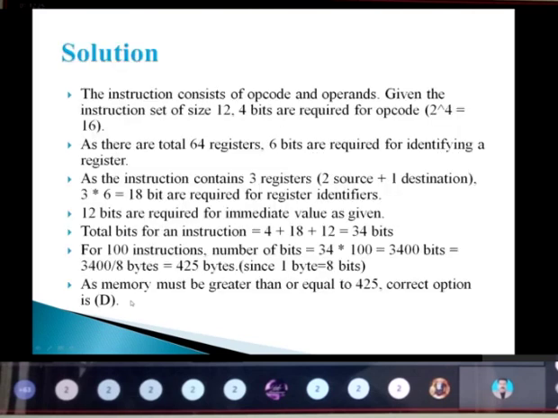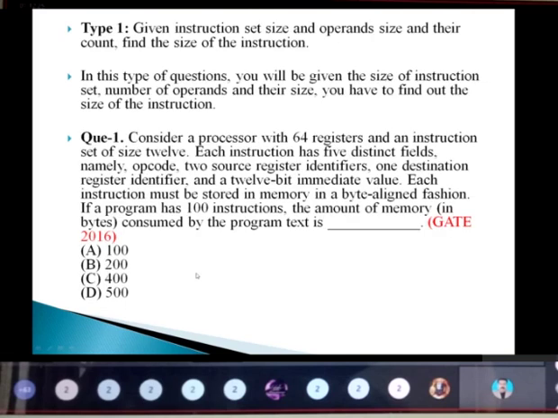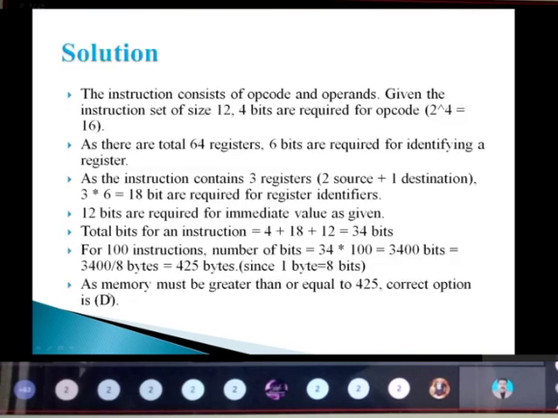So I need to look at the options, where I'm having 100, 200, 400, 500. Here the memory must be greater than or equal to this 425, because I'm getting 425. So I will not go with 400 because I'm getting the value as 425. So it may be equal to 425 or above 425. I can go with the option 500. That is the option D.